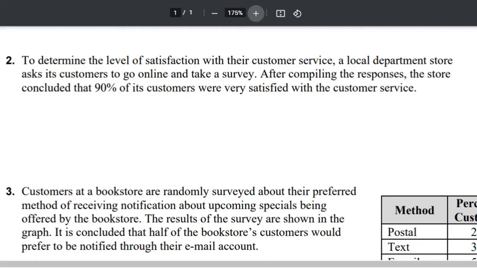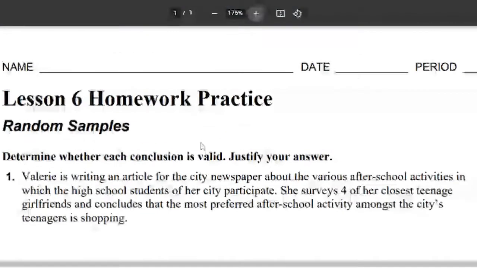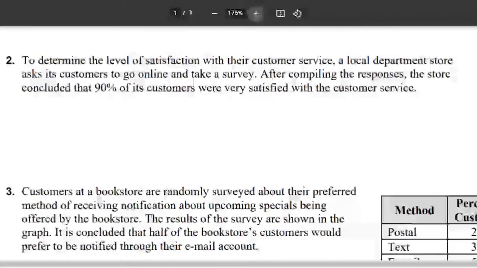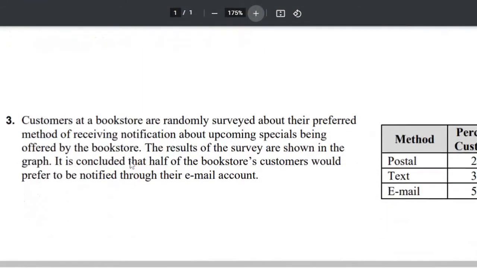I would not say this would be a valid conclusion, okay? This is not valid results, because it's a voluntary random sample. So it's random people and it's voluntary, like whether they feel like going on and doing it or not. So since the sample is not representative of the entire population, this conclusion cannot be valid, okay? We'll do number 3 in just a second.